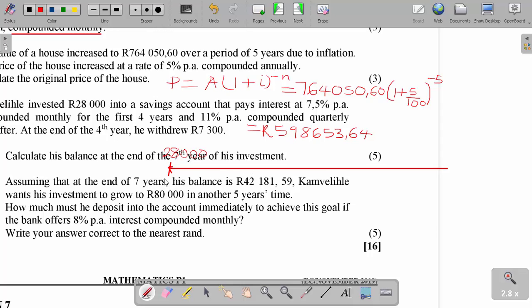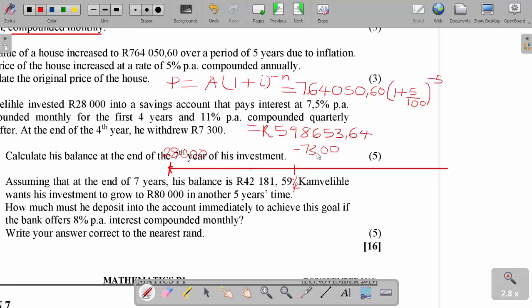So this is the beginning time. After 4 years, what happened? He withdrew 7,300, so it is now minus 7,300.